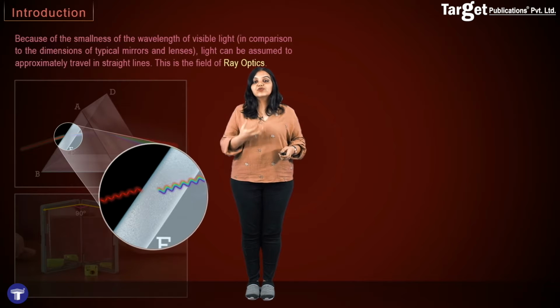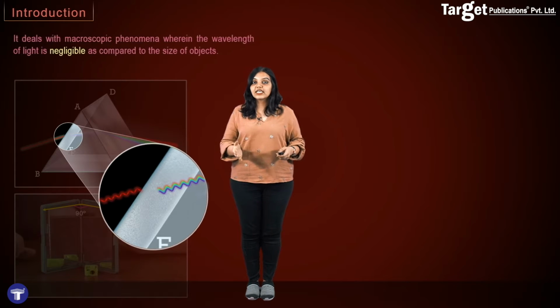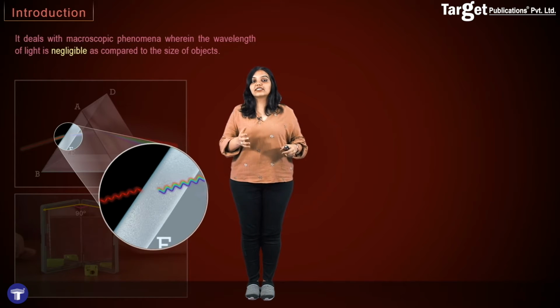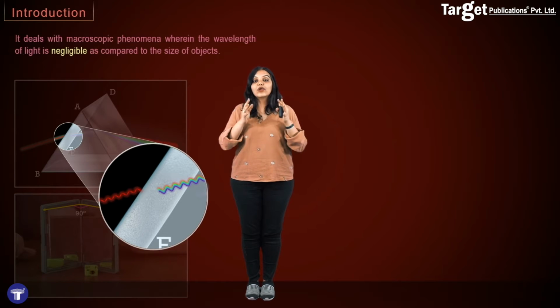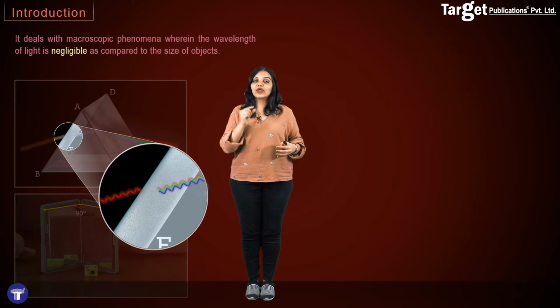So we assume that light travels in straight lines, and we do so in the field of ray optics. And we're only allowed to do that because we are dealing with macroscopic phenomena. That is, we are dealing with objects whose sizes are much bigger than the wavelength of light itself. So that was the field of ray optics, where the main idea was to treat light as a straight line.